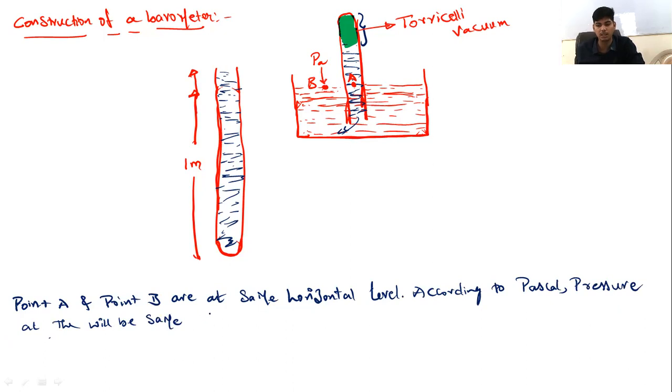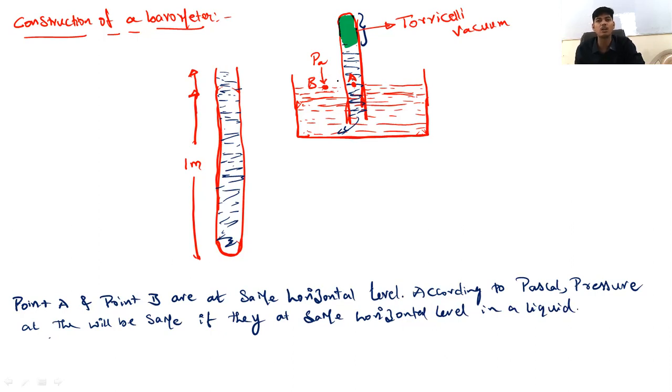Pressure at points will be the same if they are at the same horizontal level in a liquid. If two points are at the same horizontal level in a liquid, the pressure at those two points will be the same. Point B and point A are at the same horizontal level, so we can write thus pressure at B will be equal to pressure at A.